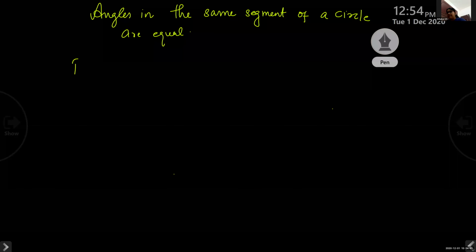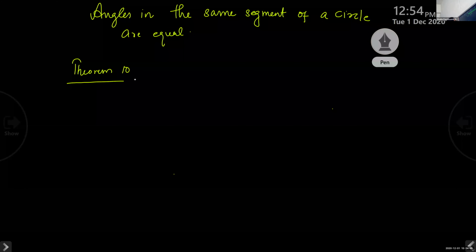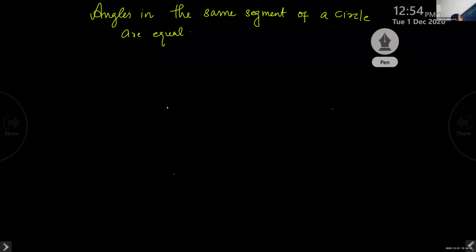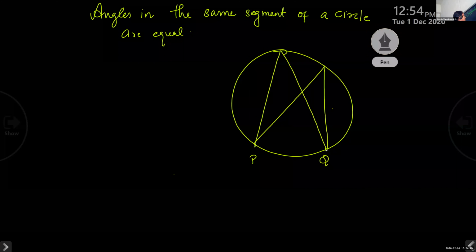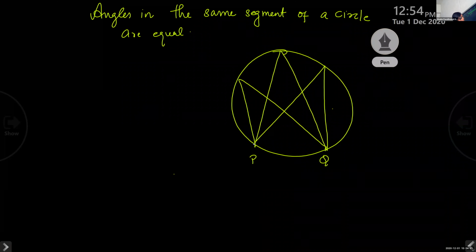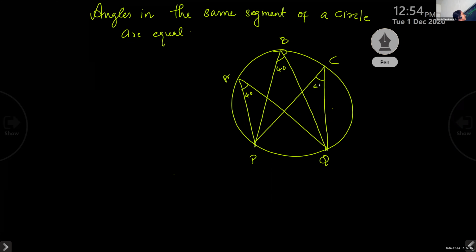Then theorem 10 is there. Theorem 10, very important one. One second. You just draw it, PQ. Like this. You will understand, right? Just draw.